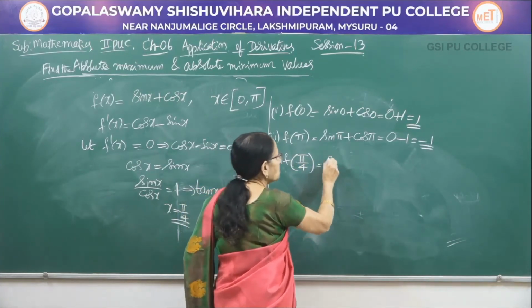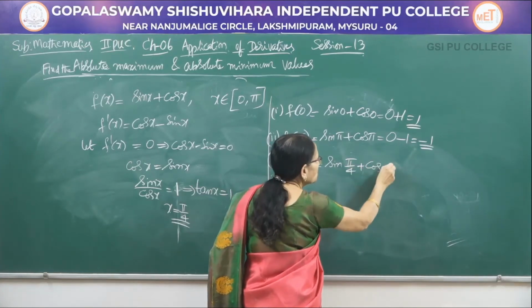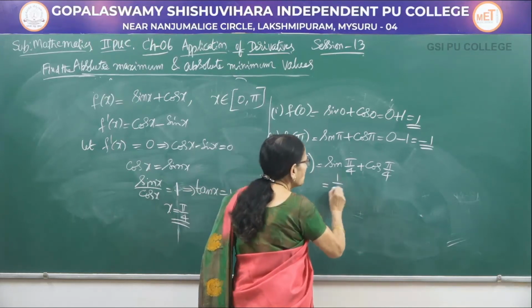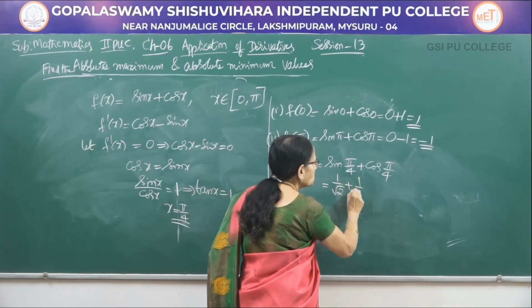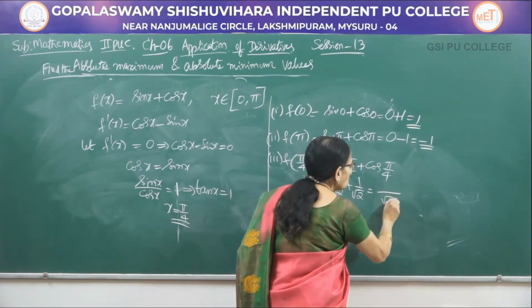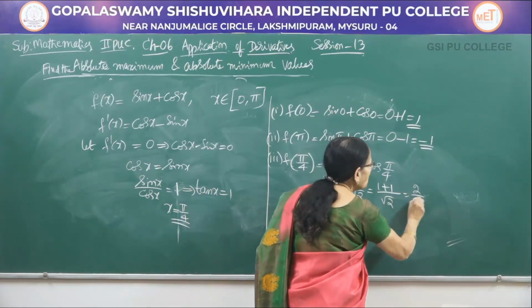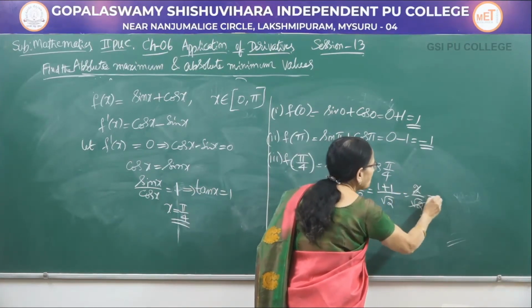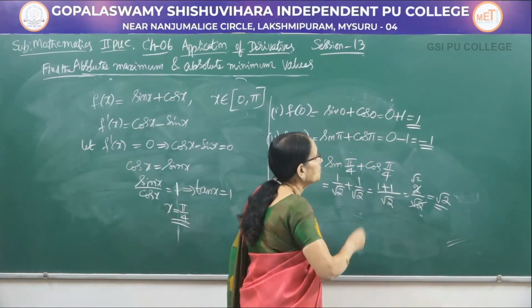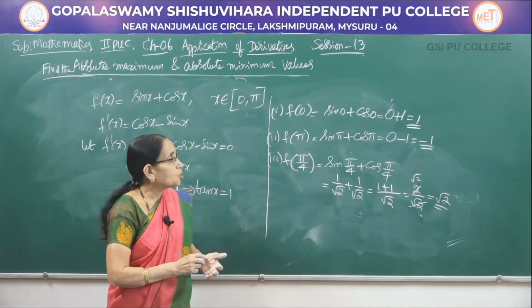F of pi by 4 means it is sin of pi by 4 plus cos of pi by 4. So, we have to do the actual calculation: 1 by root of 2 plus 1 by root of 2. Taking the LCM, which is root of 2, it is 1 plus 1, that is 2 divided by root of 2. On cancellation, we get root of 2. So, the 3 values we got here are plus 1, minus 1 and root of 2.